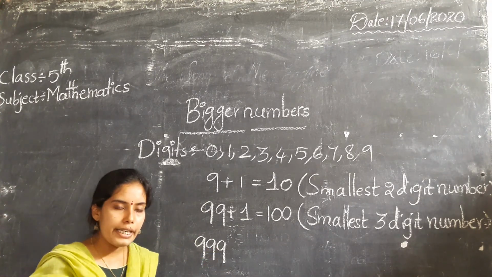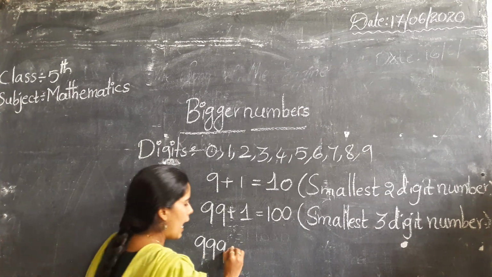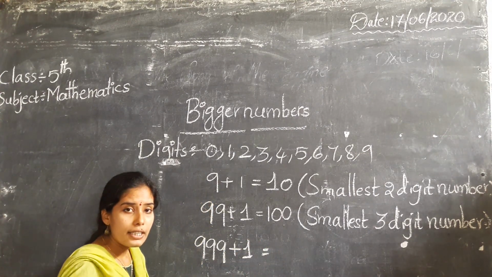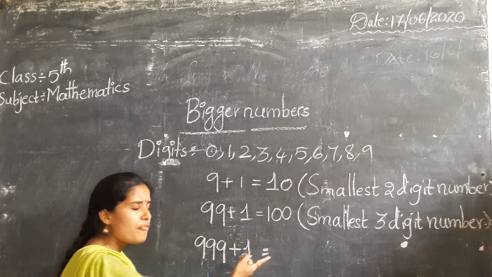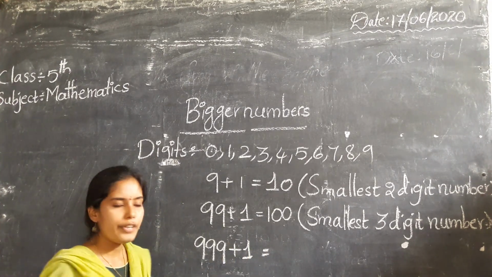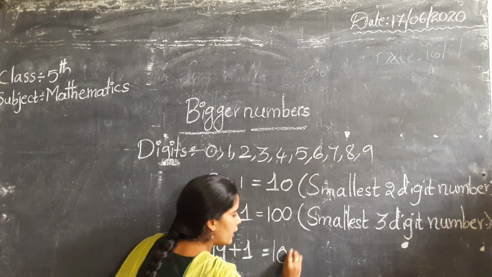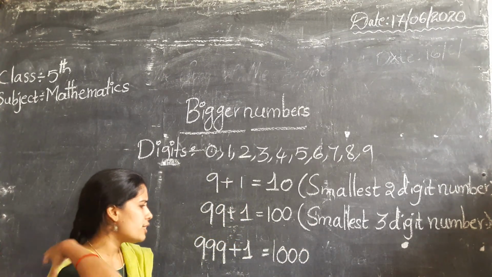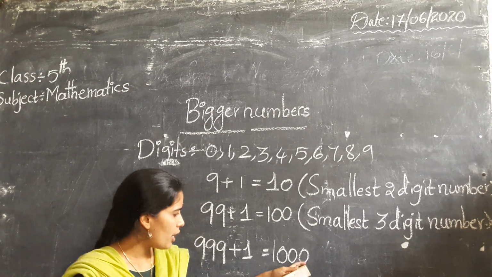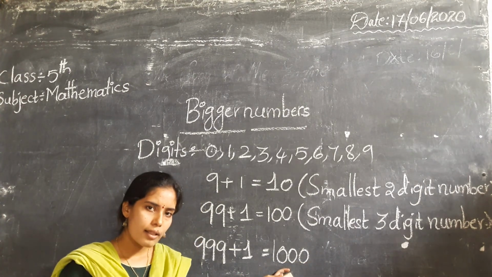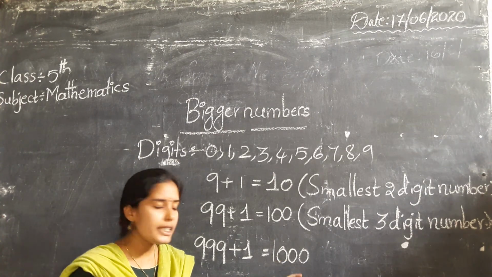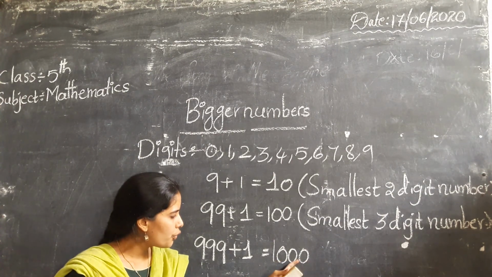Again, if we add 1 to the given number, what do we get? After 999, we get 1000. Can you say how many zeros are here? The number of zeros is 3 and the number of digits is 4: 1, 2, 3, 4.